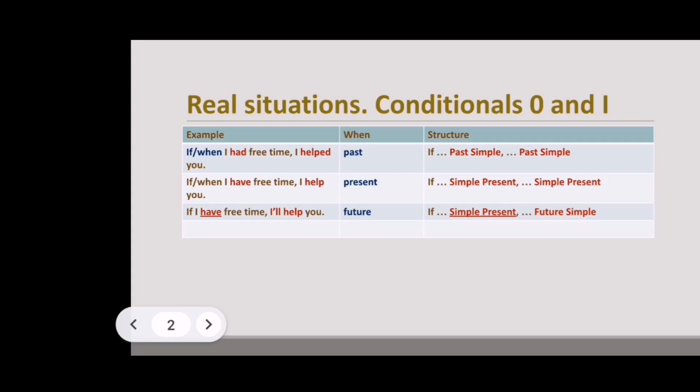Do you remember the time clauses? When mother comes, when the rain starts. We don't use future simple here. So once more, don't use future simple after if, when, till, until, after, before, as soon as, as long as, and others. Instead of future simple, we use simple present.